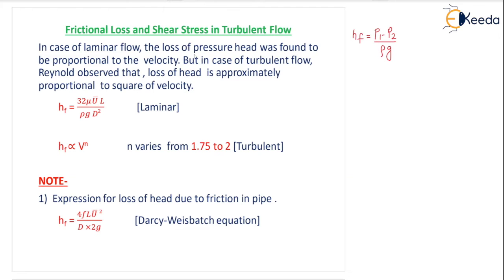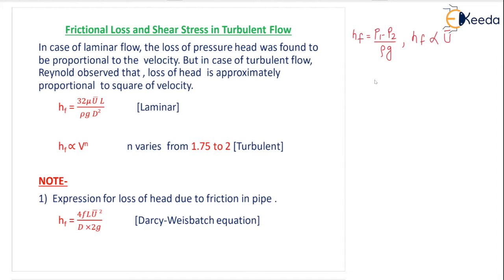In case of laminar flow, the loss of pressure head was found to be proportional to velocity, correct? So HF is proportional to the average velocity u bar.